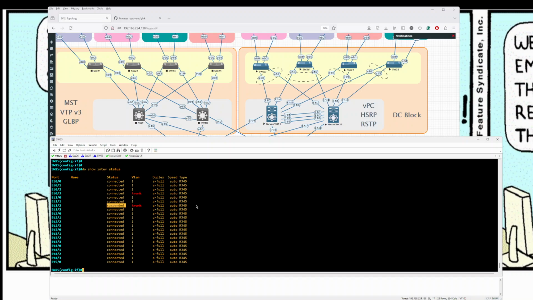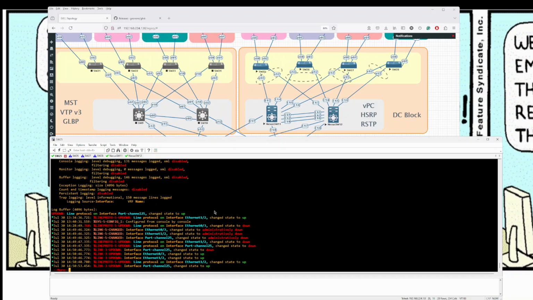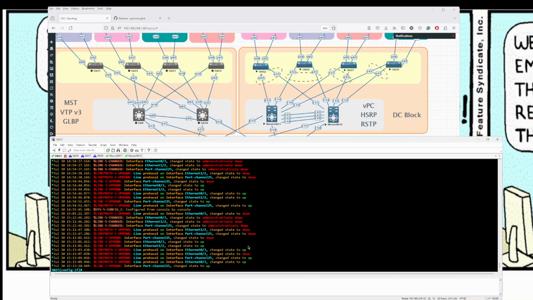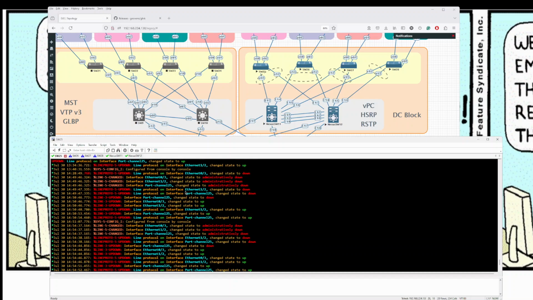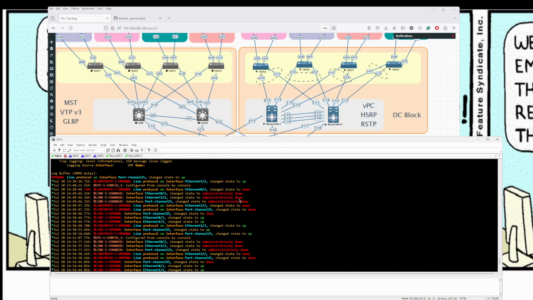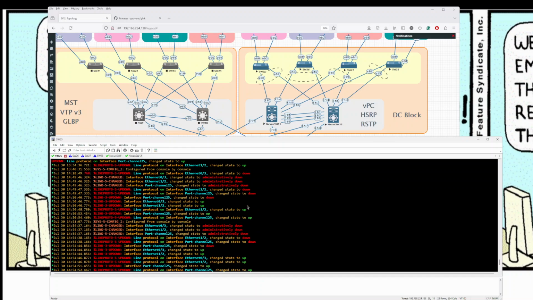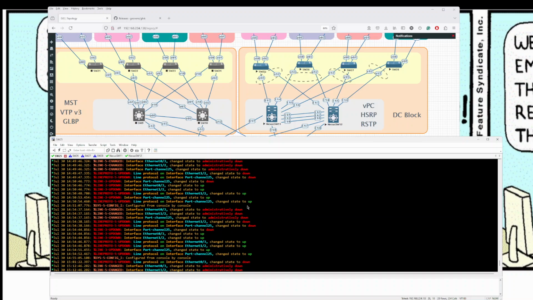And then I go show logs. And for some reason it went down. Reading the logs again, you probably see this again. I can see it right now.